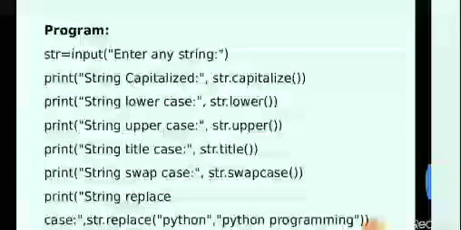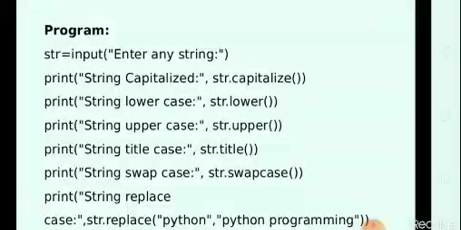So here we take one example, that is str is equal to input. By using the input function we access the input string from the user side. That's why we use the input function. By using the input function we print one message, that is enter any string. Next, in the print function, string capitalize, here we call the capitalize function by using str dot capitalize.